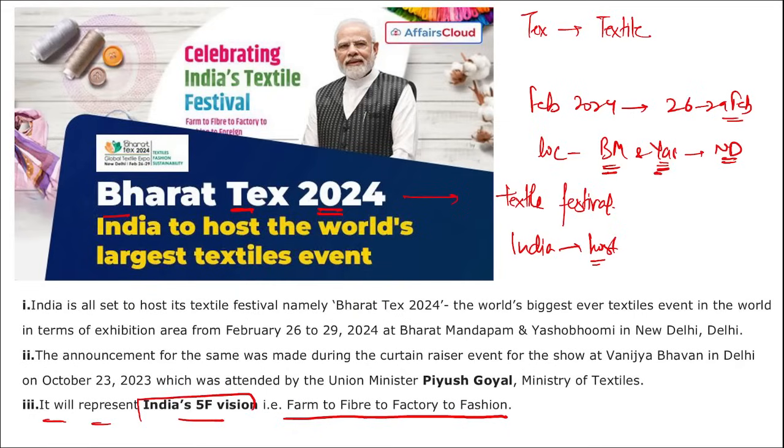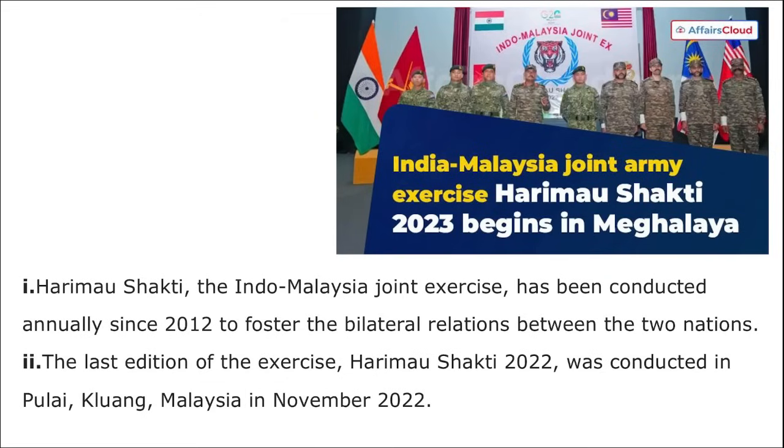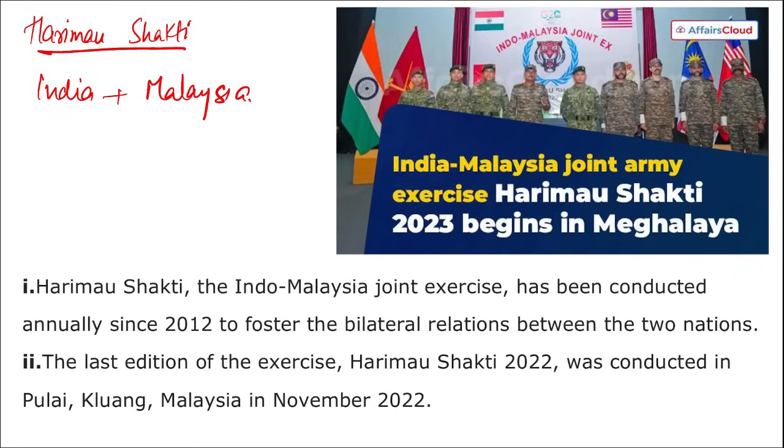Right? Next we are talking about India Malaysia joint army exercise, that is Harimau Shakti. Harimau Shakti. This is the name of the exercise, that is a joint army exercise that is going to be held between India and Malaysia. Right? And that too between the armies of these two countries. Where is the location where this exercise will be held?